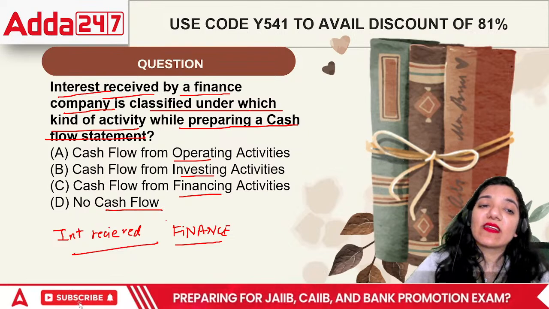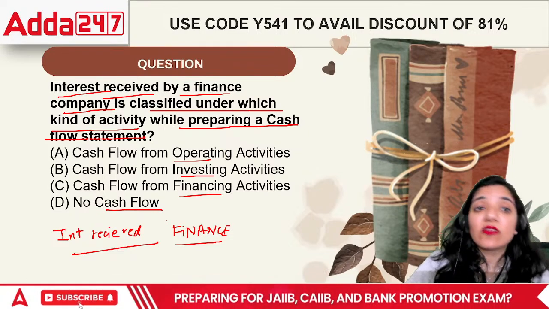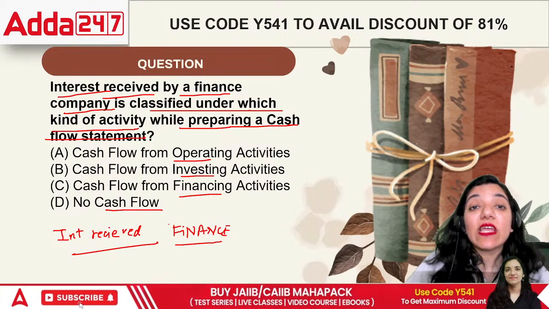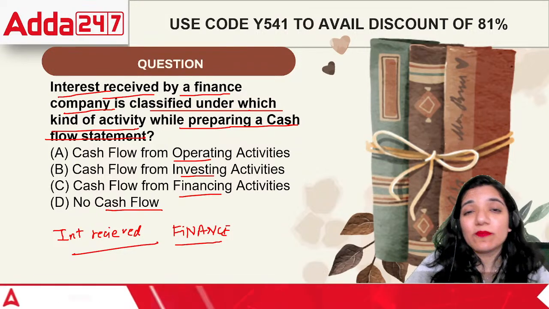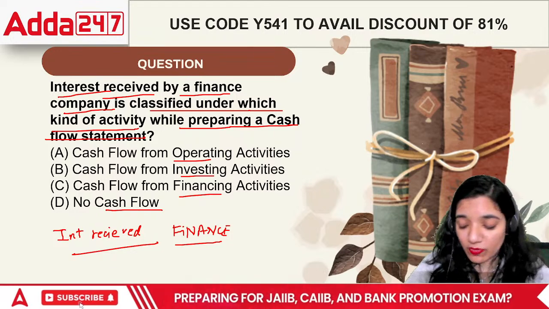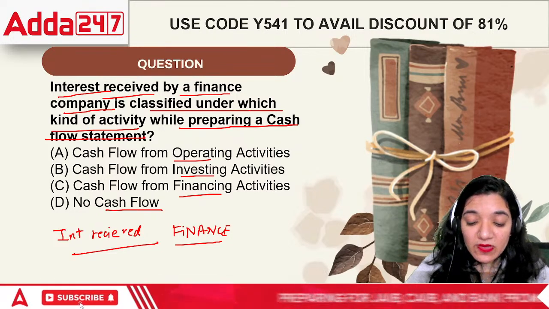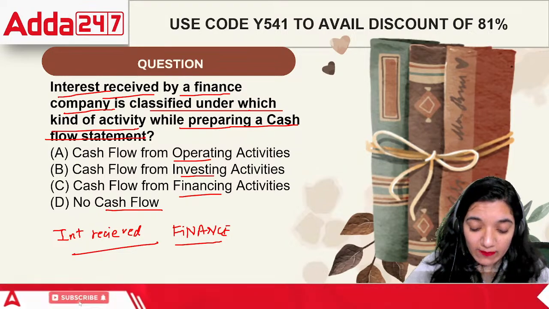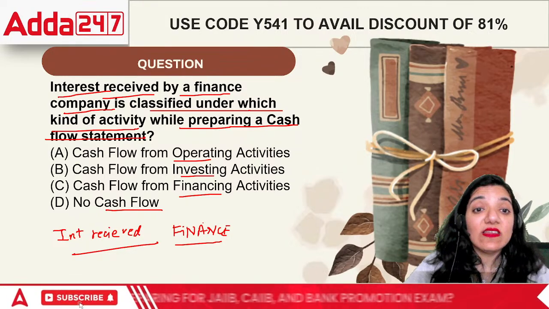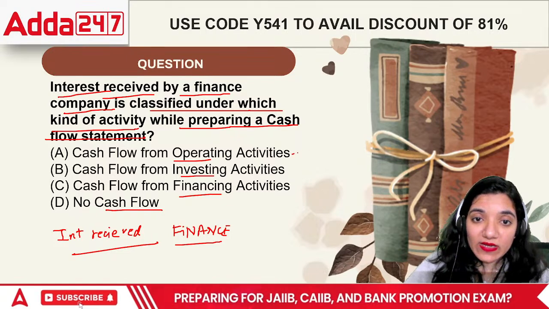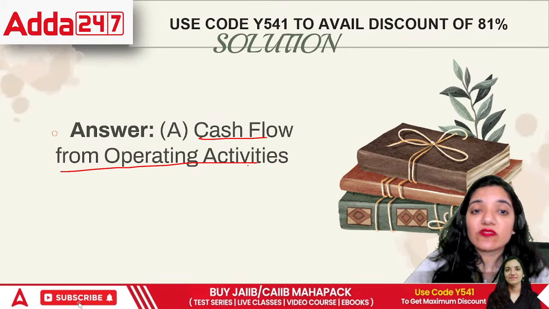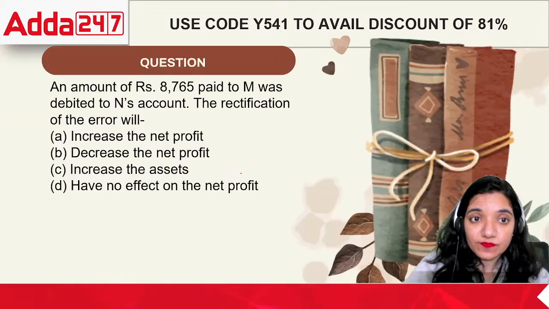If we talk about interest received, it is the amount that the organization is receiving for their day-to-day activities. Because for a finance company, investing and financing is not a problem at all, right? For them, it is their day-to-day business that they're dealing with. So when they have this kind of money in their hands, such money would be called operating activity. That is their day-to-day business. So it would be called cash flow from operating activity.